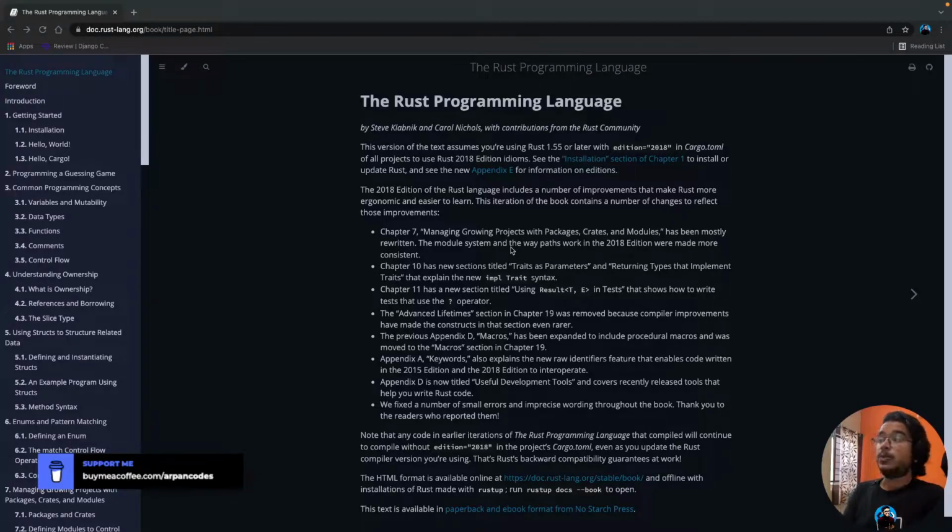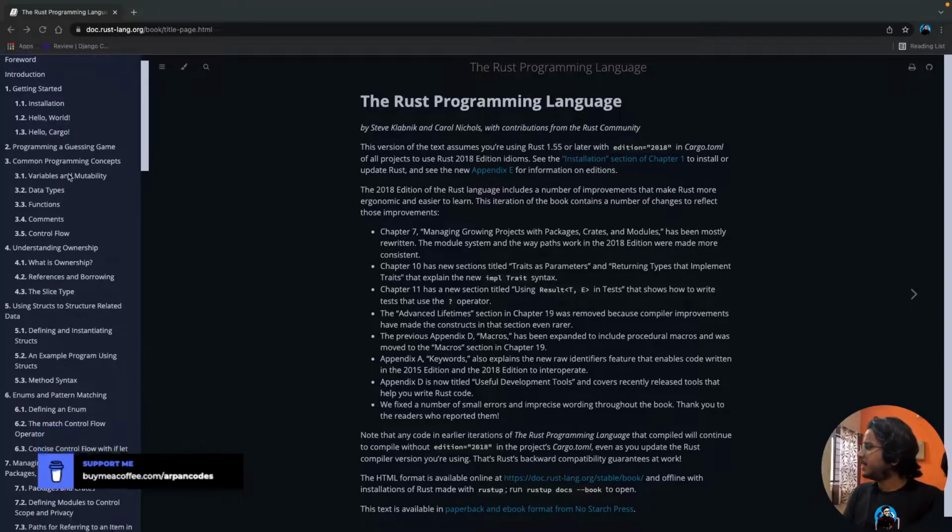So if you want to start Rust with this book, you need to know programming in any one language, right? You just need to know the paradigm of programming. That's all. Apart from that, this book contains 3 projects. The first one would be programming a guessing game.